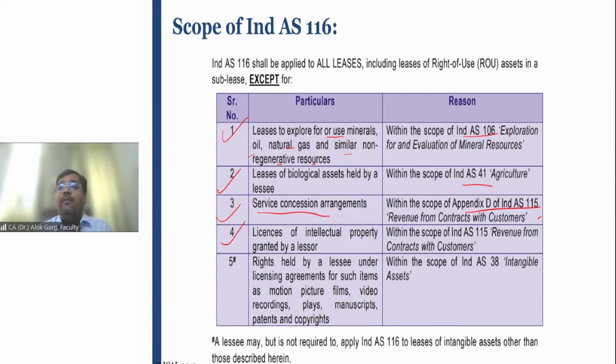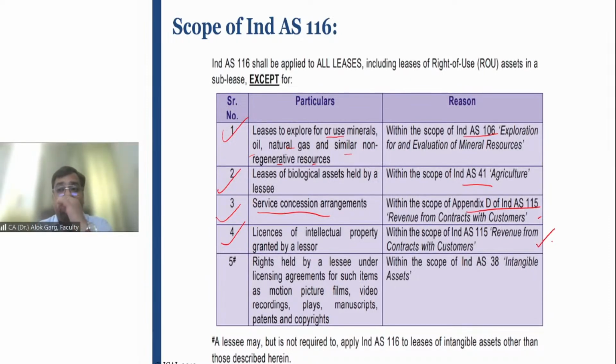Licenses of intellectual property granted by the lessor. If the lessor has given a license for using intellectual property, say I have developed some prototypes or some formula, and I am giving you a license to use my intellectual property rights, that is again covered under Ind AS 115.